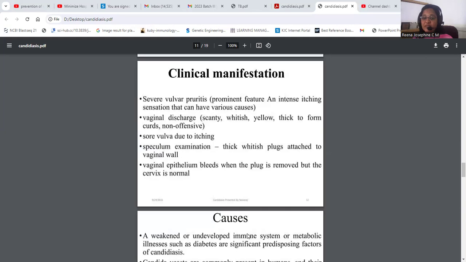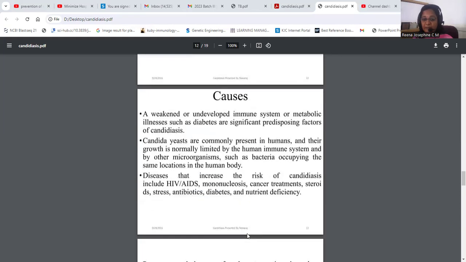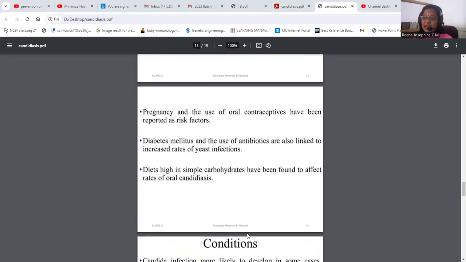It is characterized by vulvar pruritus, vaginal discharge, and a sore vulva due to itching. It is more prevalent in immunocompromised individuals, like patients who have HIV or AIDS, those under cancer treatment, or those on steroid drugs. Even diabetic patients are more prone to Candida infection.